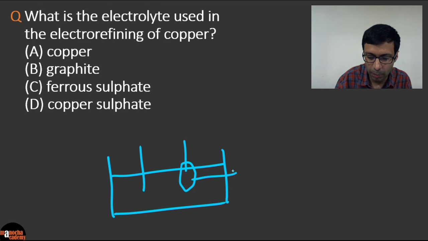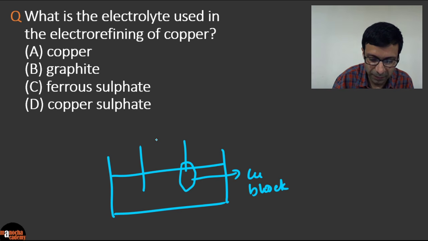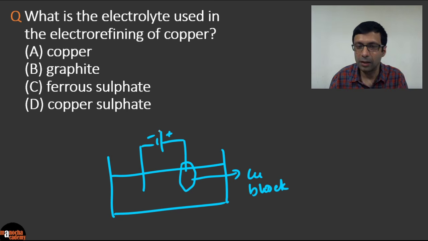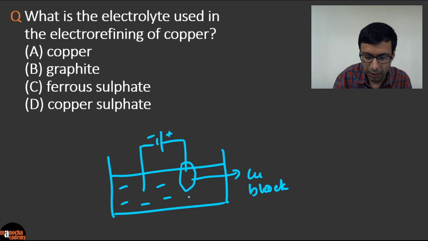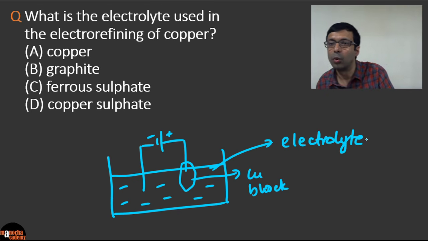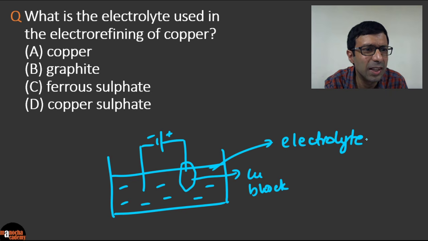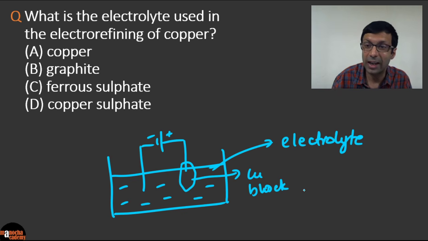So which is the copper block, okay? So you have the cathode and, right? So this is our setup here. And they're asking what is the electrolyte? Means what is the solution here? So this is called the electrolyte because in the electrolysis, the solution is known as electrolyte. So which electrolyte is used in this? So I see a lot of D's. Joshi has written D. Meghna Soni also D. That's right, because we are doing electrorefining of copper.